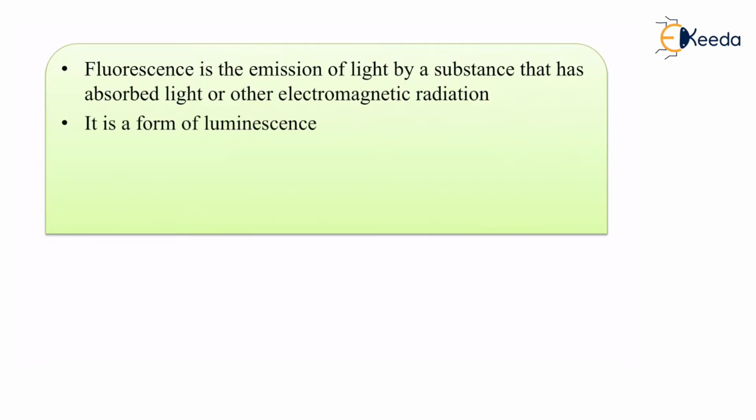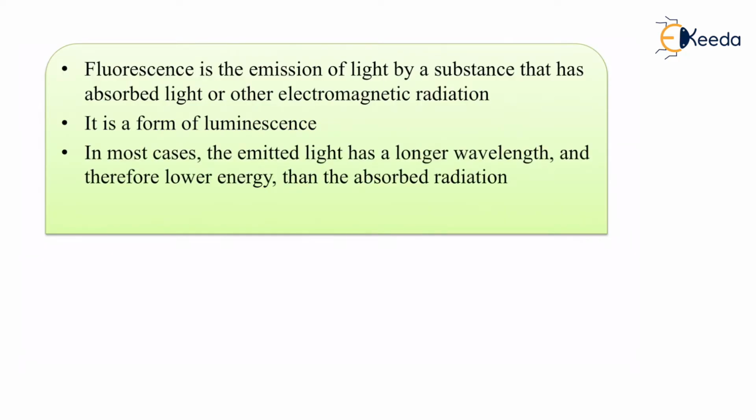It is a form of luminescence. The entire phenomenon of fluorescence is nothing but a kind of luminescence. Luminescence is light that we can see, a shine or a sparkle, a kind of glow from different materials. In most cases, the emitted light has a longer wavelength and therefore lower energy than the absorbed radiation.